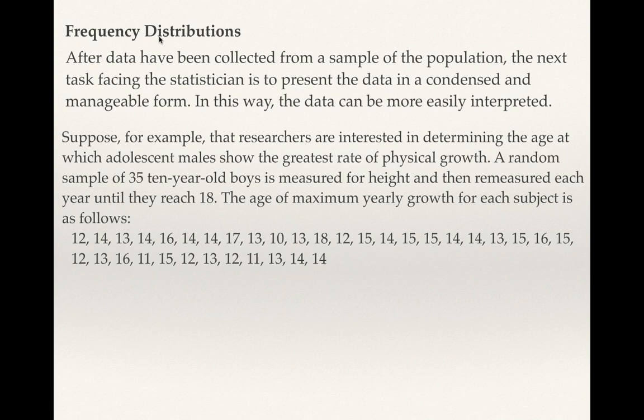So 12, that means that one of these 35 boys, their maximum growth rate year was when they were 12. 14, the next set of data, that means that that boy's maximum growth year was when he was 14. Another one was when he was 13. Another one when he was 14. And another one was when he was 16, and so on. And so there's 35 ages there that represent those 35 10-year-old boys that were sampled over the next 8 years.